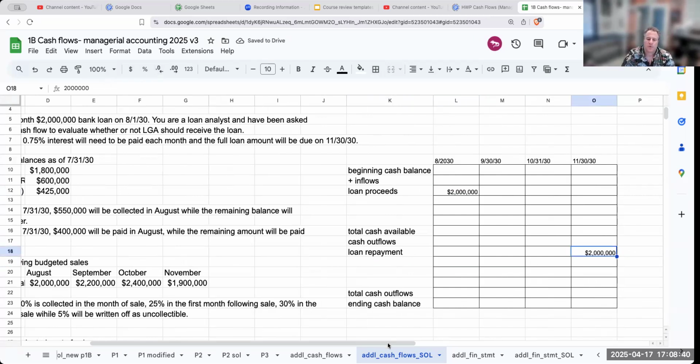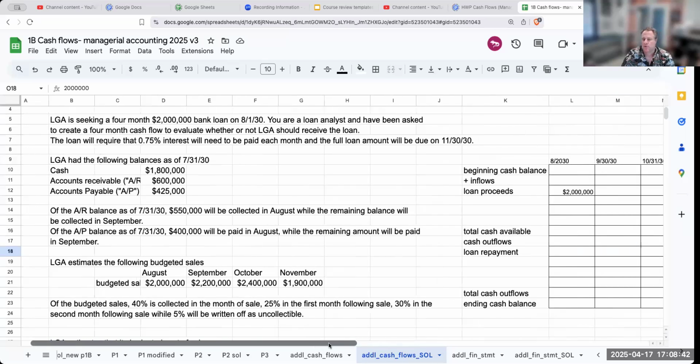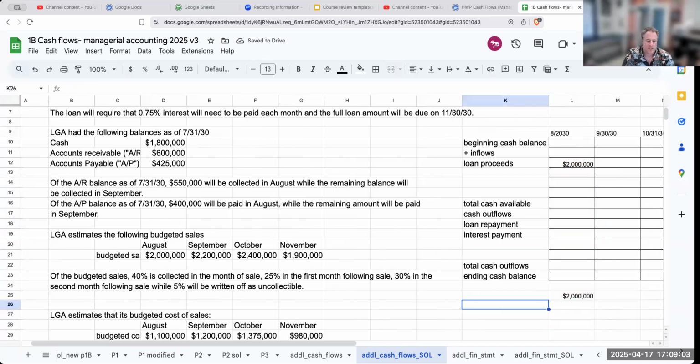The other thing you also want to do on this particular question is that 0.75% of interest is going to need to be paid each month. So we also want to include the interest payment. And I want to make sure that all of you are following along at home, I intentionally do this to mess around.